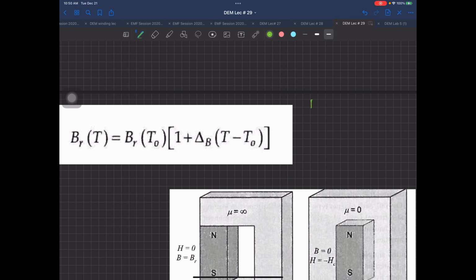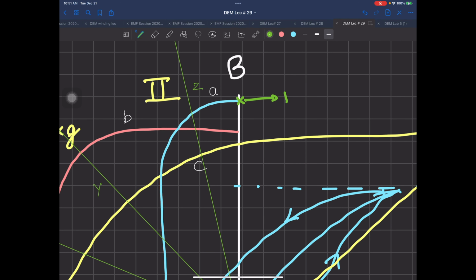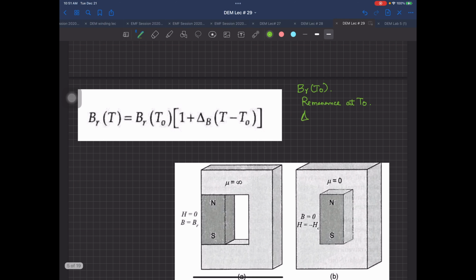Your BR T naught is the remanence at temperature T naught. What is remanence? I guess I don't need to tell you. This point is called your BR. Okay? I guess remanence and coercivity I don't need to explain, you already have an idea. And your delta B over here is the reversible part. Why reversible? Because when the heat goes off, the magnet returns back, so this is called the reversible temperature coefficient.